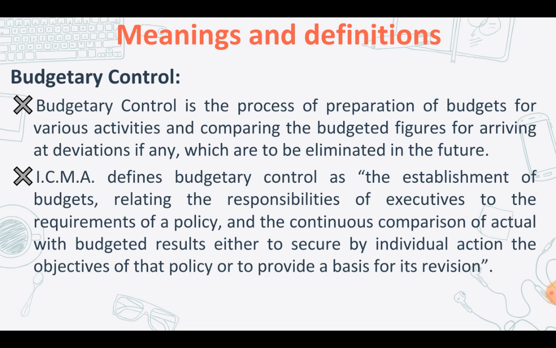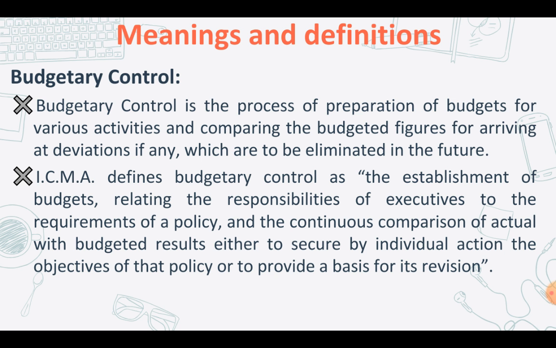For definition, according to Brown and Howard, budgetary control is a system of coordinating which includes the preparation of budgets, coordinating the work of departments and establishing responsibilities, and then comparing the actual performance with the budgeted and acting upon results to achieve maximum profitability. Now, ICMA has defined budgetary control as the establishment of budgets relating the responsibilities of the executives to the requirements of a policy, and the continuous comparison of actual with budgeted results, either to secure by individual action the objectives of that policy or to provide a basis for its revision.